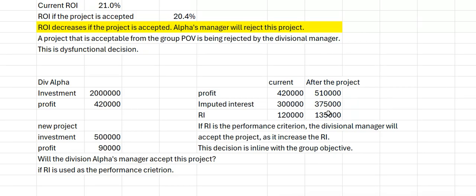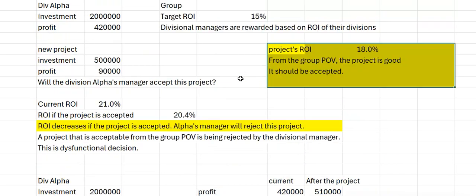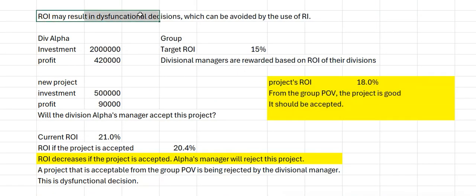So the manager will accept it. This is the original statement we mentioned: ROI may result in dysfunctional decisions. It's not always, only in some instances. That's why I said may. It may result in dysfunctional decisions, and such dysfunctional decisions can be avoided if residual income is used as the performance measure.